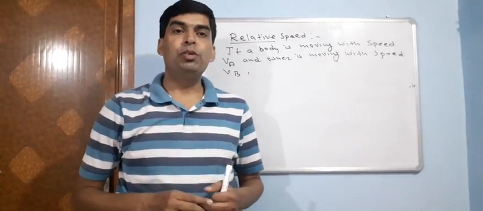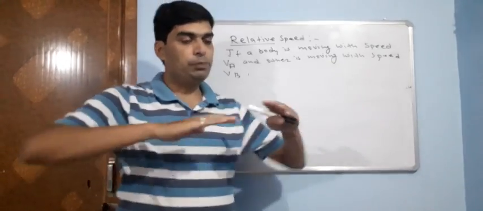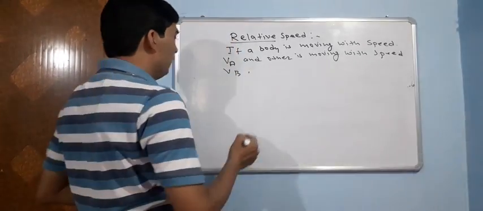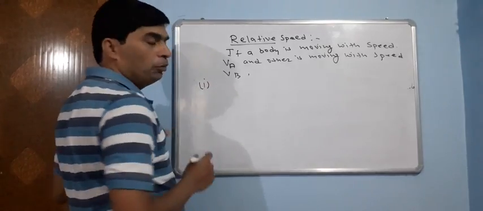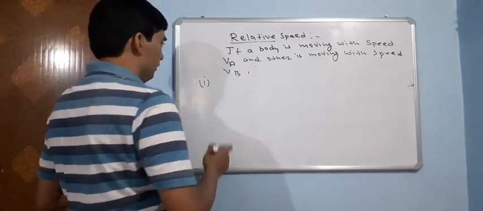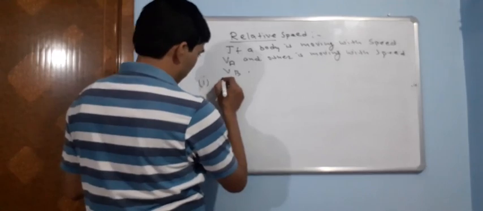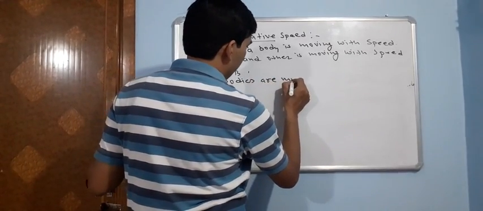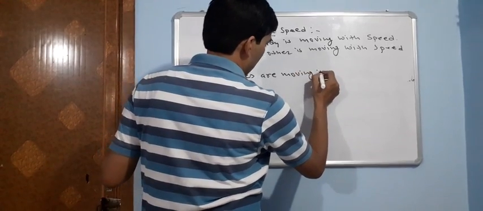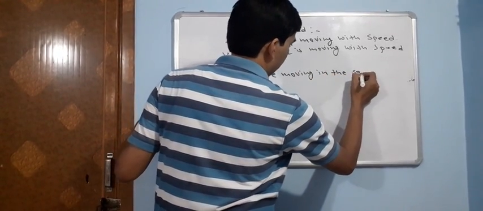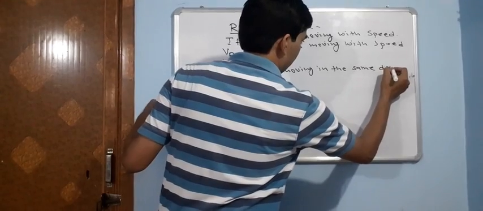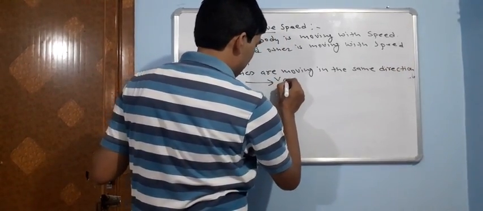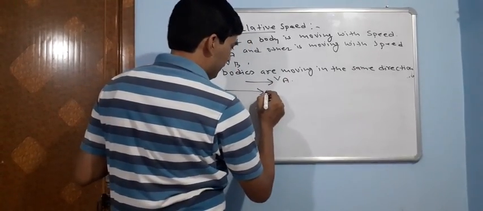The bodies may be moving in the same direction or in opposite directions. First, when the bodies are moving in the same direction, suppose this one is VA and another is VB.